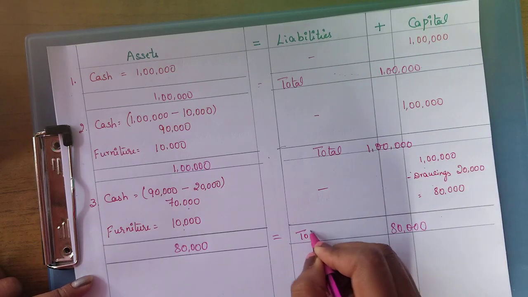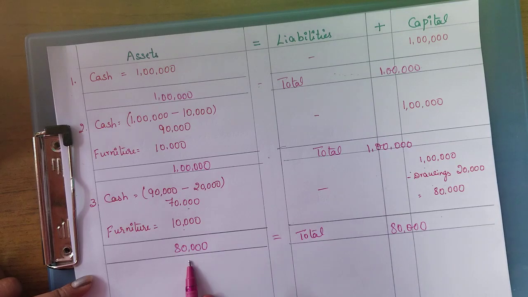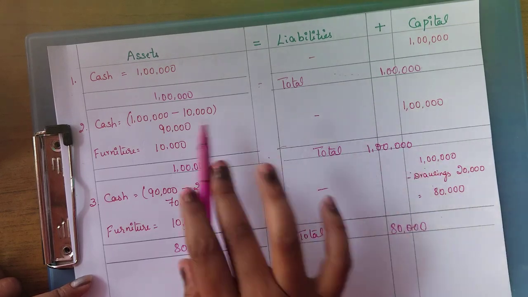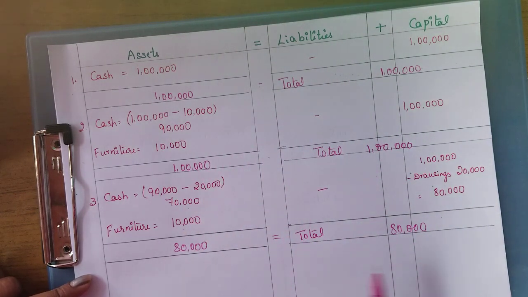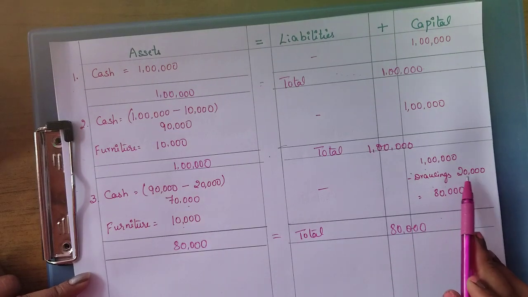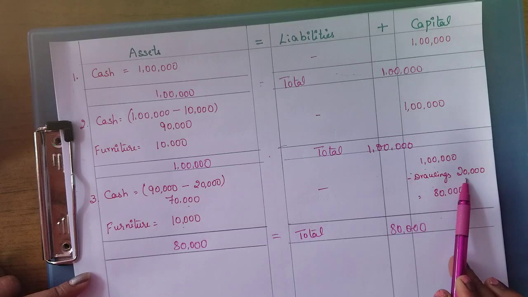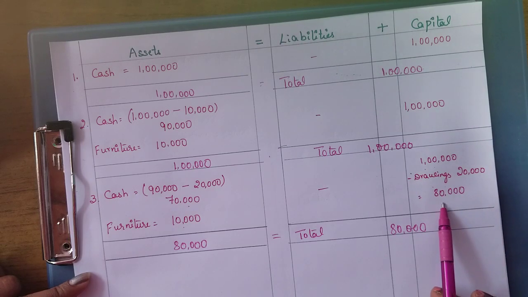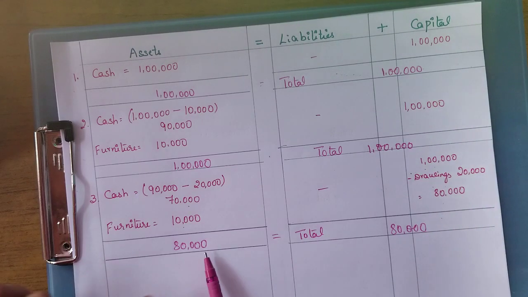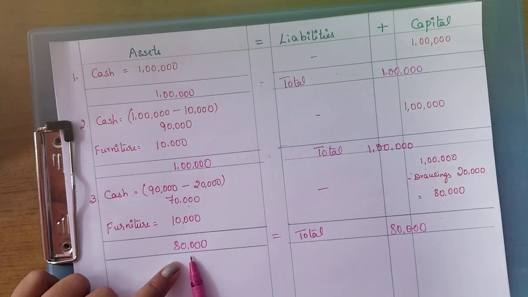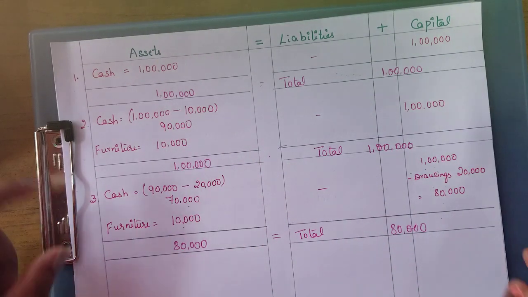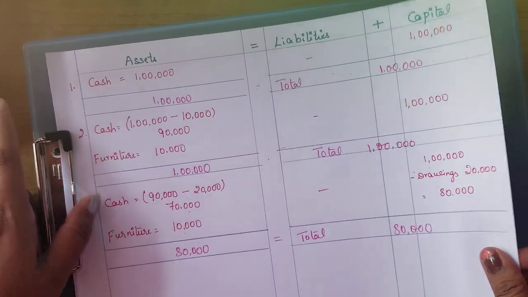This is the total. I am just writing the total in the middle for both sides. I hope you understood. Here 1 lakh is the capital balance. We have deducted the drawings, so you got 80,000, which is equal to the assets value also 80,000. Okay. Moving on to the next transaction.